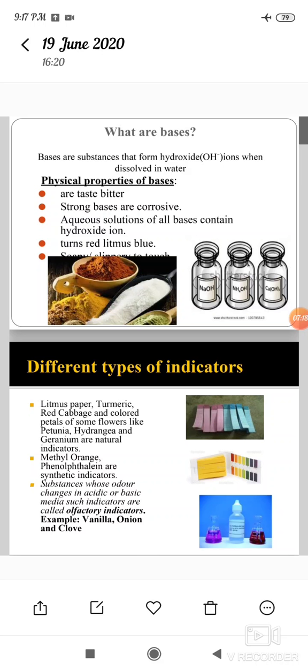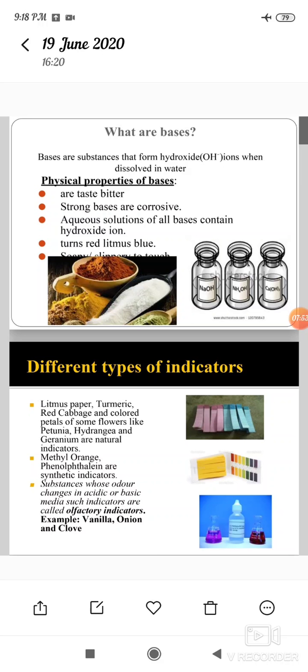Litmus paper, turmeric, red cabbage, and colored petals of some flowers like petunia, hydrangea, and geranium are examples of natural indicators.